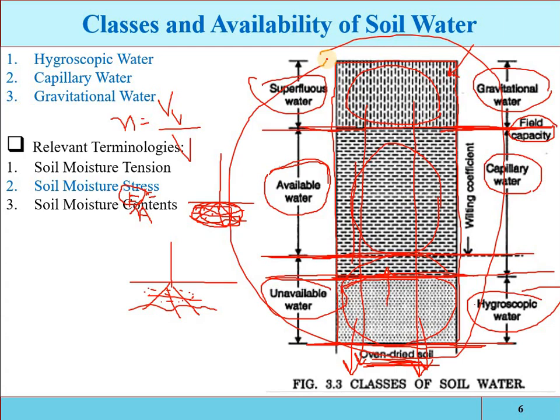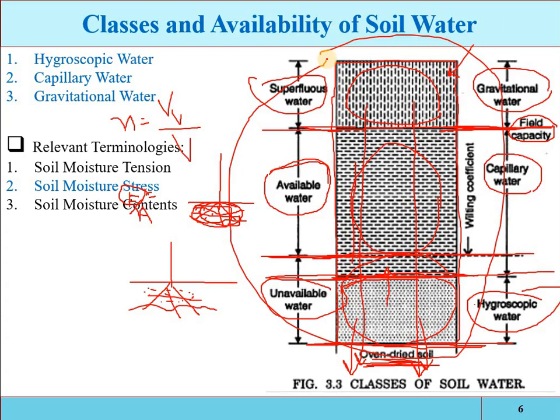In pores mostly air is present, so if you apply water, the air will be replaced by the water. So if all the pore spaces of the soil are filled up with water, how much amount of water will be required? That is called the total capacity, the maximum moisture holding capacity.